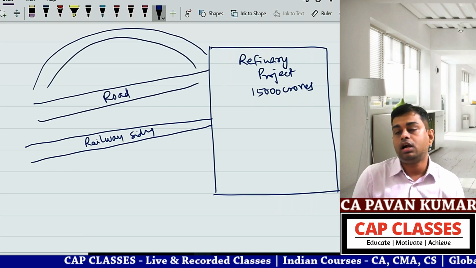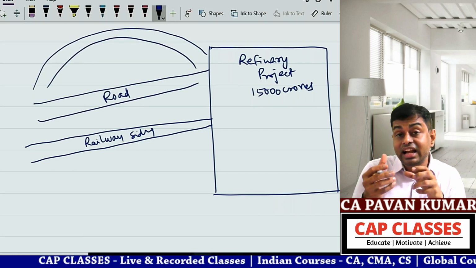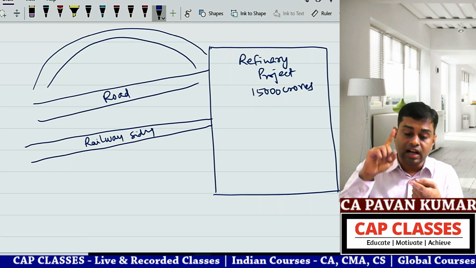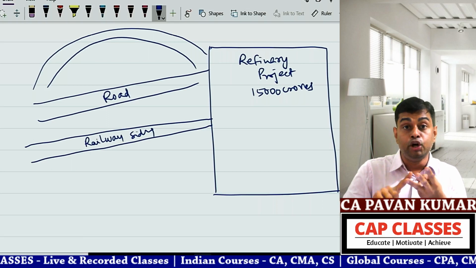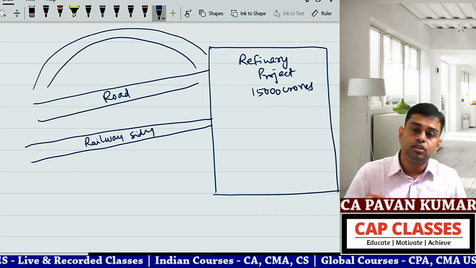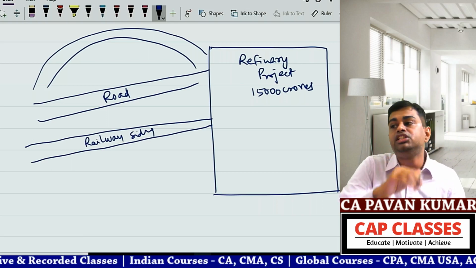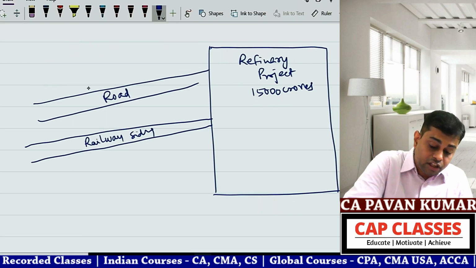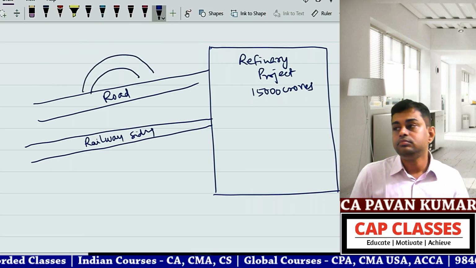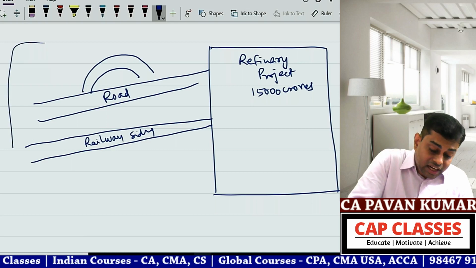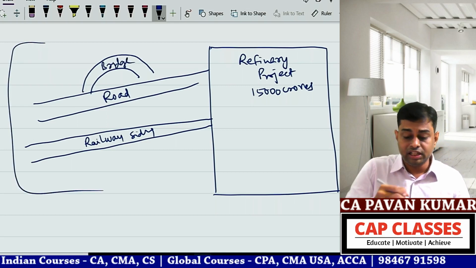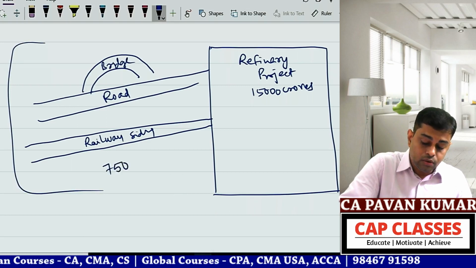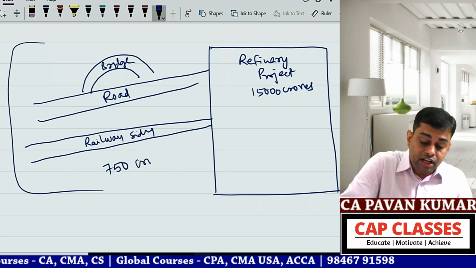So to facilitate the project, you are constructing one railway line, one road and one bridge. Maybe somewhere in between the road, one bridge is there. For these three, bridge, road and railway siding put together, imagine you have spent 750 crores.